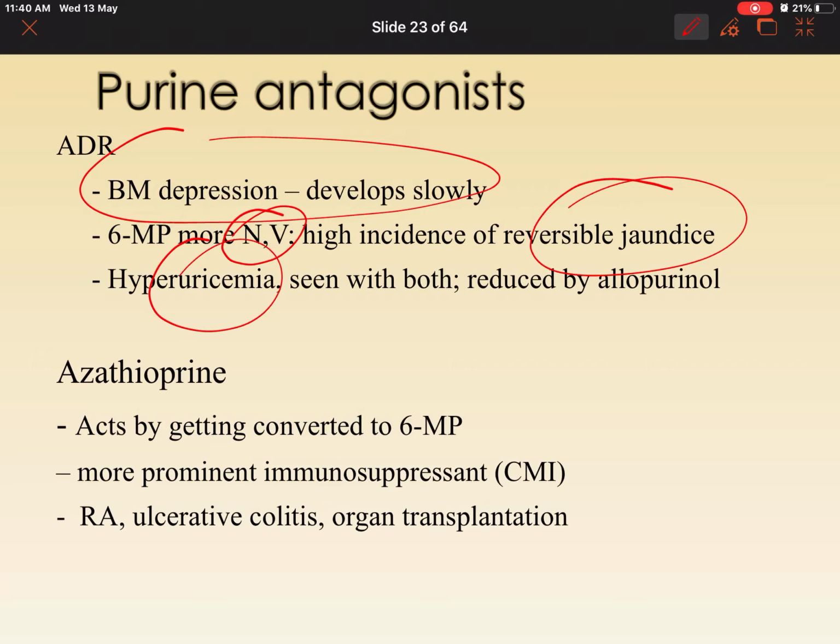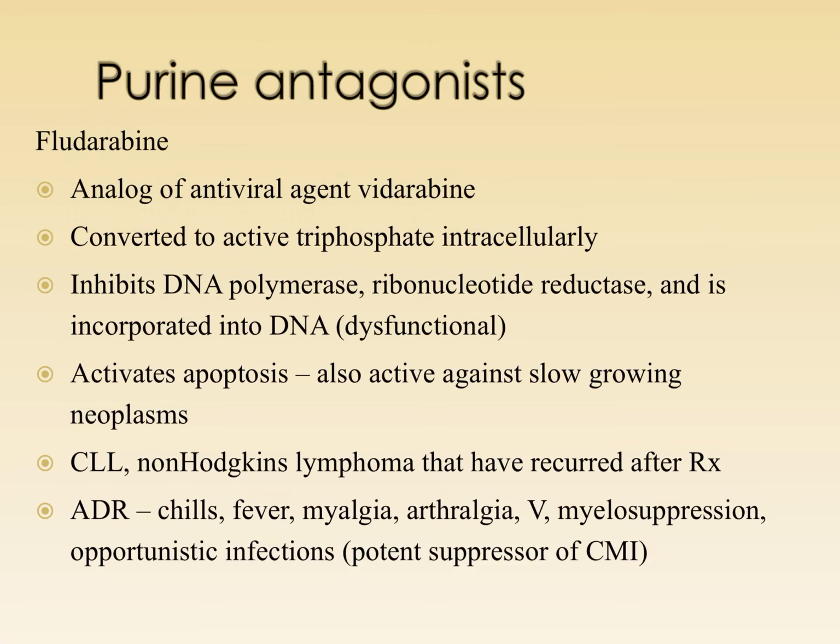To reduce this, you can use allopurinol, or this is going to result in gout. Where do we use azathioprine? It is used most commonly as an immunosuppressant, especially for cell-mediated immunosuppression in rheumatoid arthritis, ulcerative colitis and organ transplant.